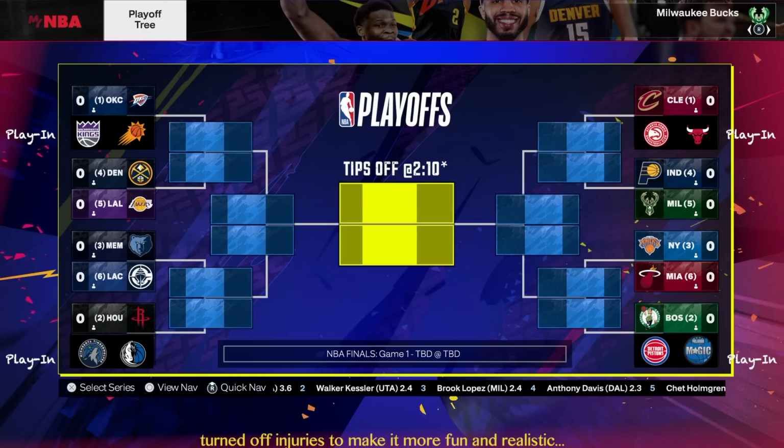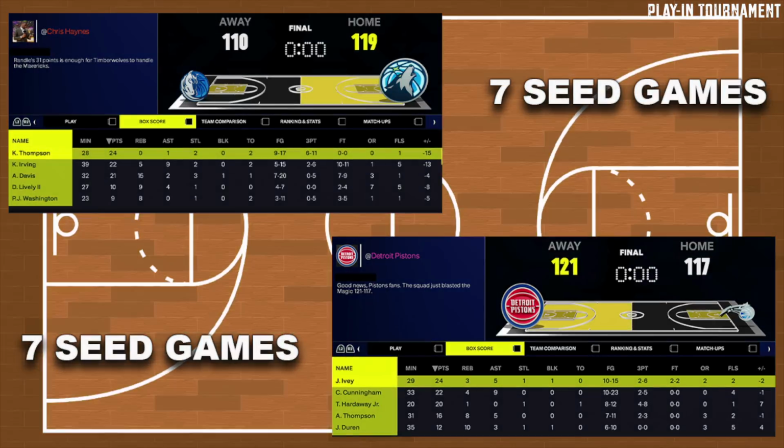First, let's begin and simulate the play-in tournament before we even talk, so let's get that simulated. We're not going to simulate the play-in tournament games with live scenarios like the playoffs, but here we see the 7-seed games as the new-look Mavericks team falls to Minnesota, so the Timberwolves will get the 7th seed in the West, and the Pistons will beat the Magic, and they'll take the 7th seed in the Eastern Conference.